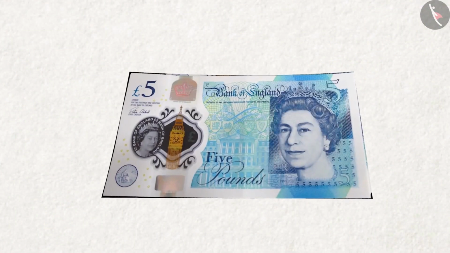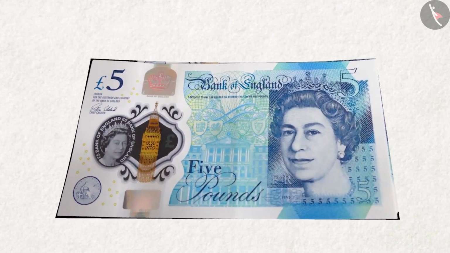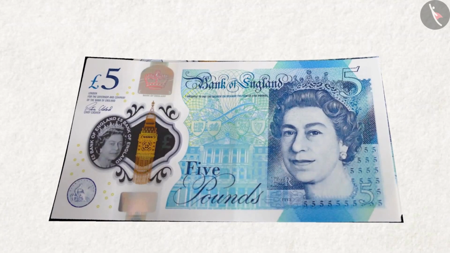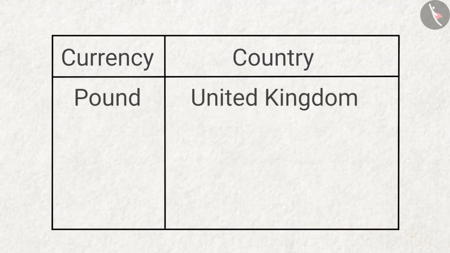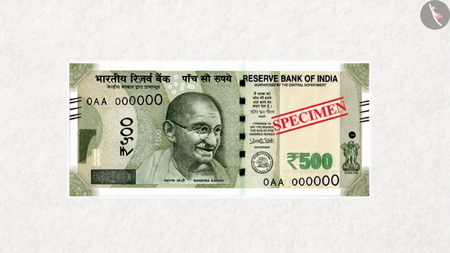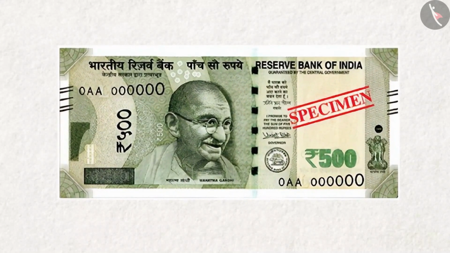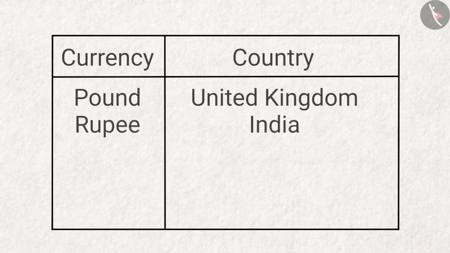Which country has this note with a picture of a woman? What is the name of this currency? Answer. It is called pound and it is the currency of the United Kingdom. From which country is this currency and what is it called? Answer. This is the currency of India. It is called the rupee.